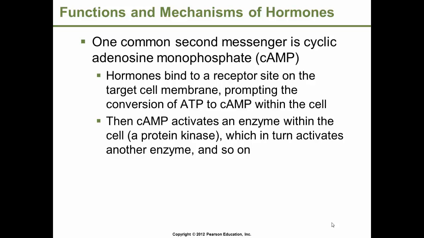cAMP activates an enzyme within the cell called protein kinase, which in turn activates another enzyme, and so on. The end result of the enzyme cascade is the activation of an enzyme, in this case, that catalyzes the breakdown of glycogen to glucose within the liver or skeletal muscles.